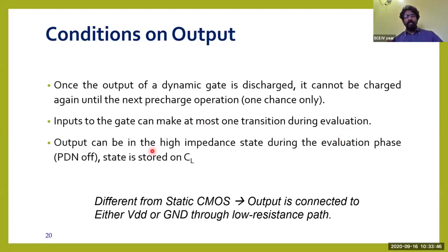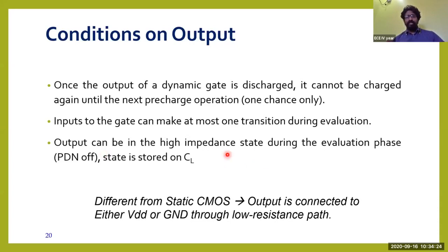The output can be in the high impedance state during the evaluation phase. That is, the pull down network is totally off, and the state is stored on the CL. Here the high impedance state is nothing else but your output, which the software will display as a Z. Z is taken as high impedance, where you will not be getting any kind of output; instead a red line will be shown in the software, which means that your logic is not working as per the expression that has been given to you. It is called the high impedance state, that is a Z.